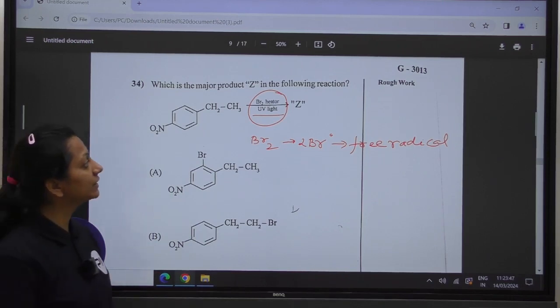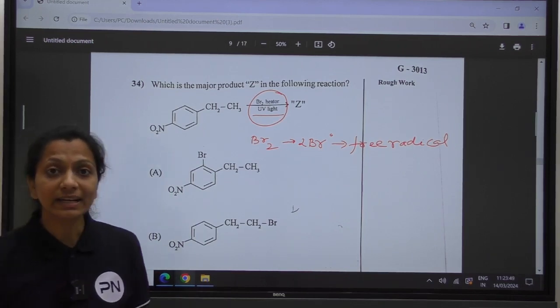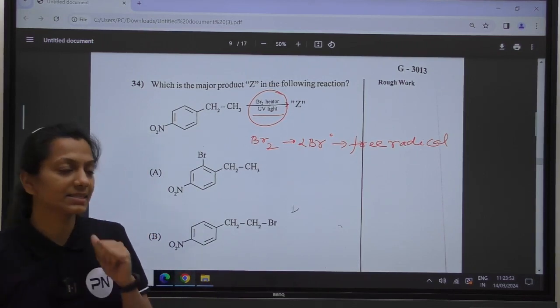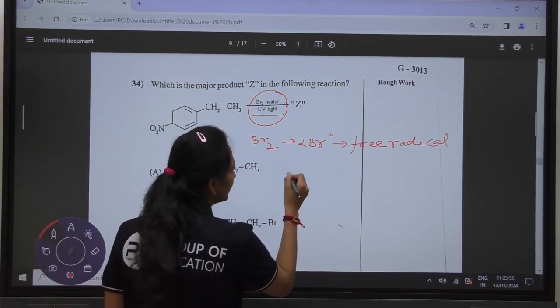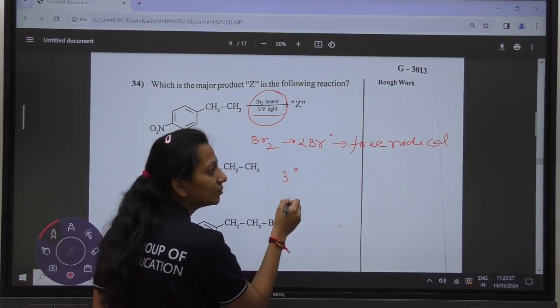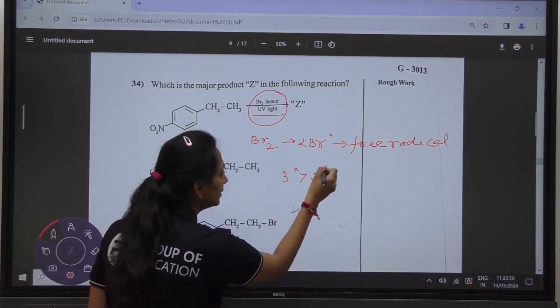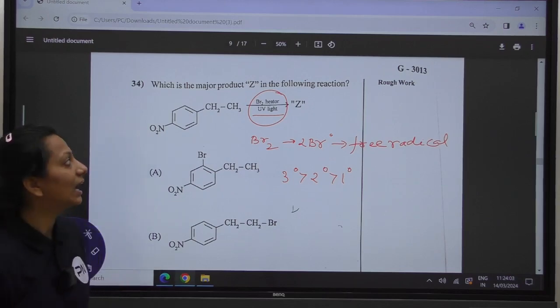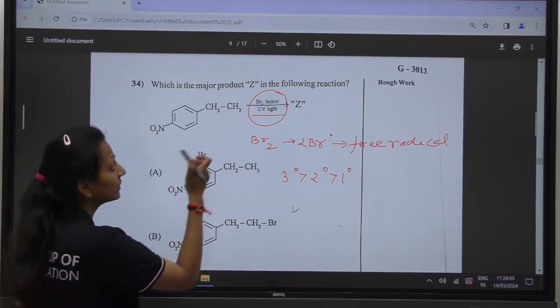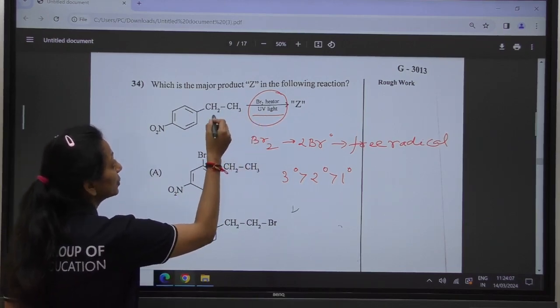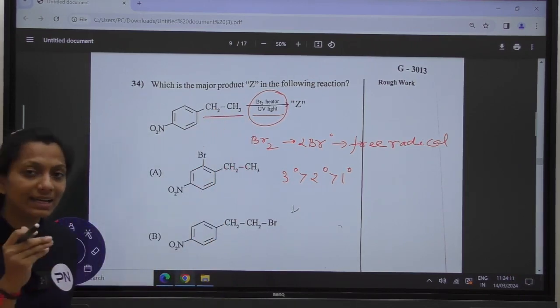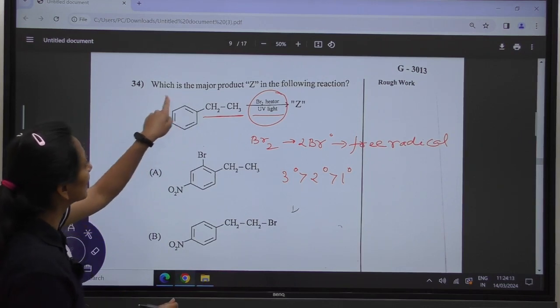In the free radical mechanism, we know that it follows the same stability order as carbocation stability. In free radicals also we have 3 degree free radical as most stable, then 2 degree free radical, and then at last the 1 degree free radical. And in the free radical mechanism, substitution happens only in the alkyl chain.